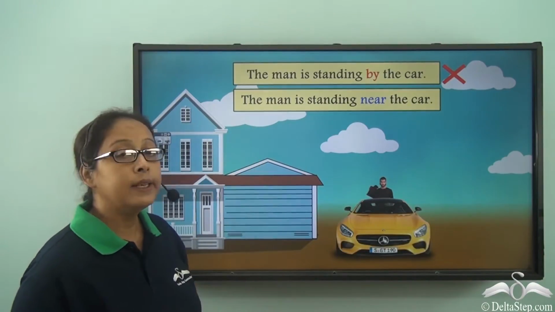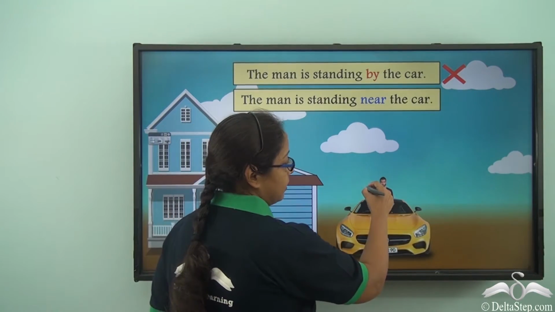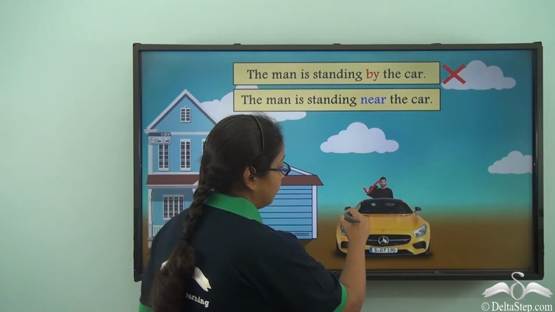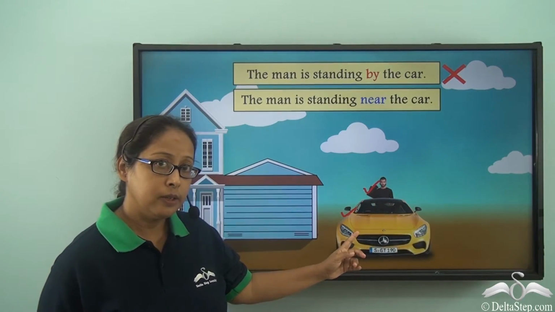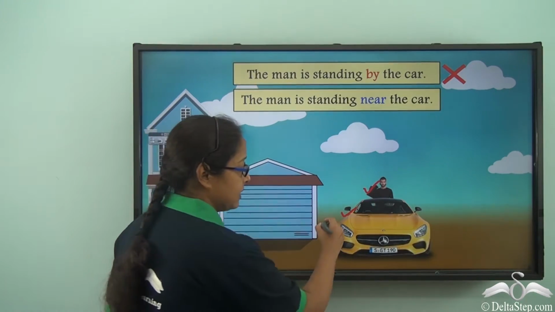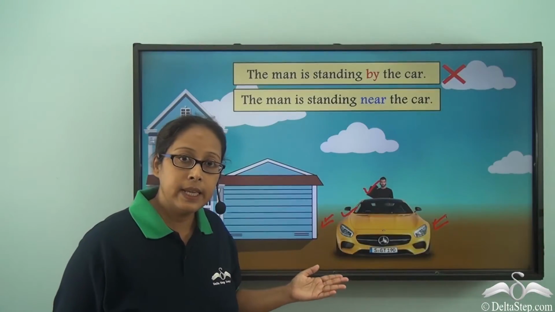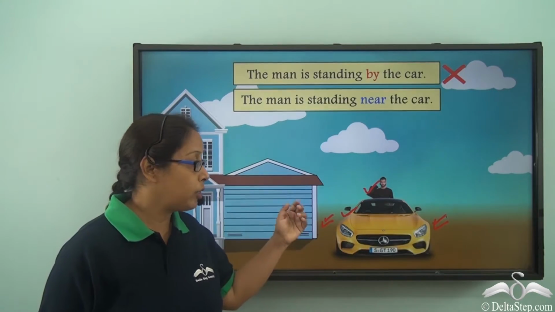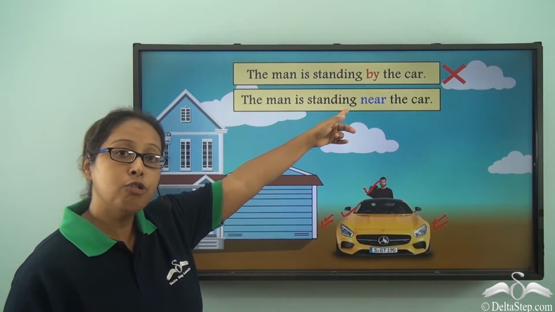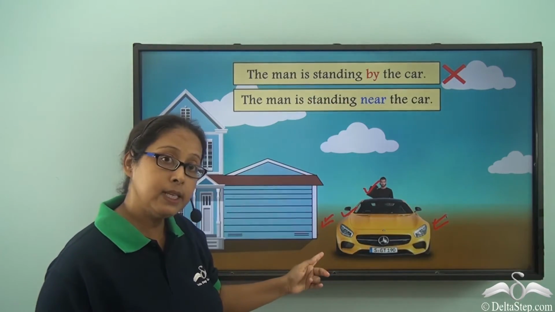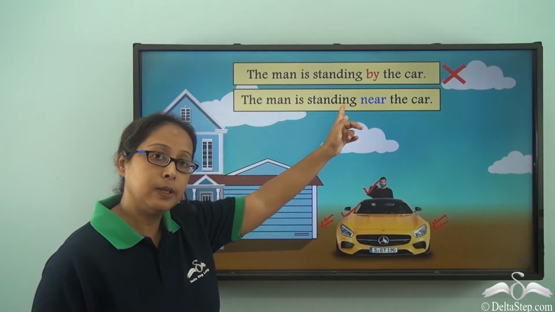The man is standing by the car. Let's have a look at the image. We can see here is the man and this is the car. We can see that the man is here and the car is here. But the man is not standing somewhere here or in this position. So we can see that the man is neither standing on this side or on that side of the car. So we cannot use the preposition by in this situation. So this is an incorrect answer.